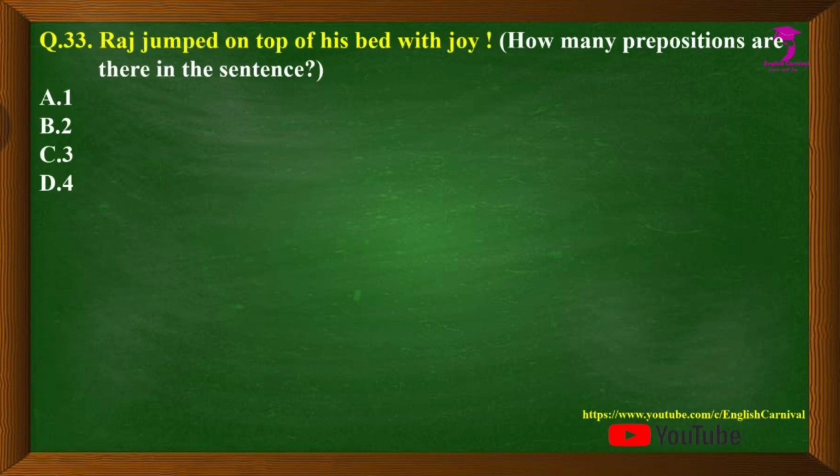Question number 33, we have: Raj jumped on top of his bed with joy. How many prepositions are there in the sentence? Options are A1, B2, C3, and D4. The correct answer of this question is C3, and that is on, of, and with.